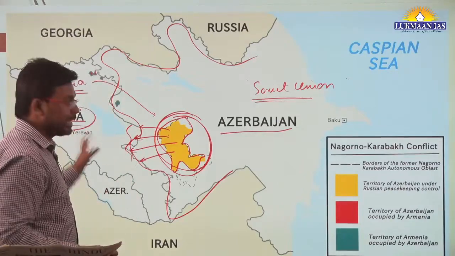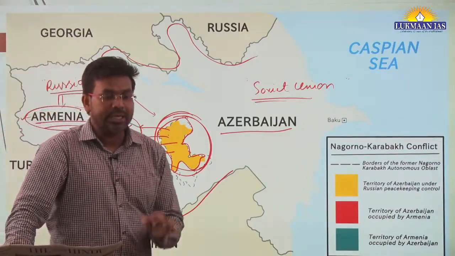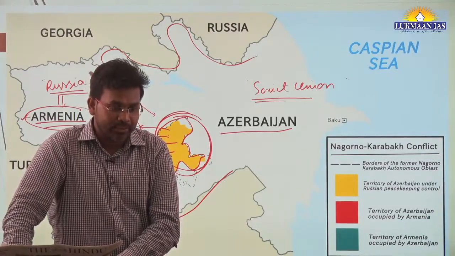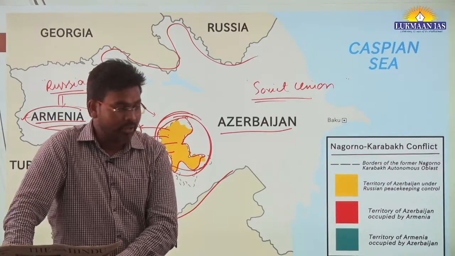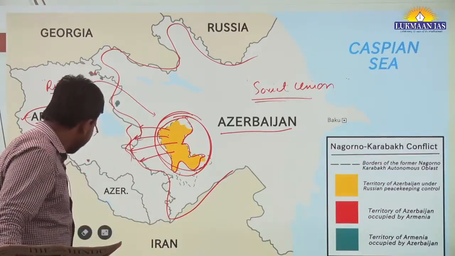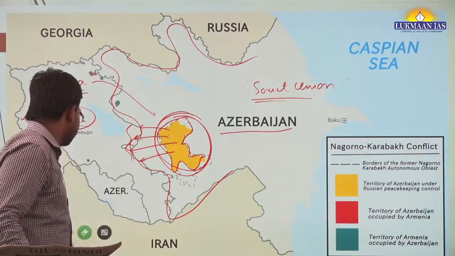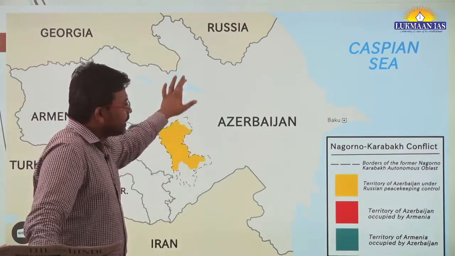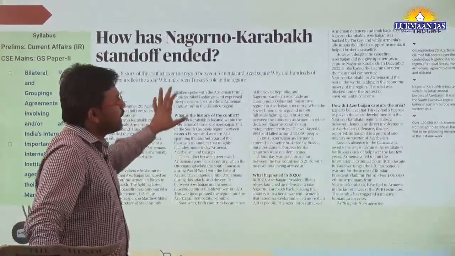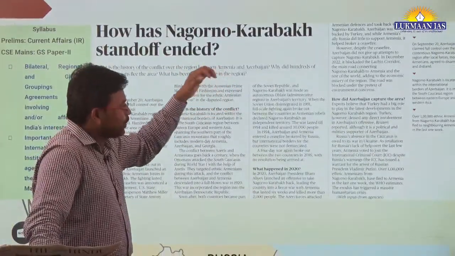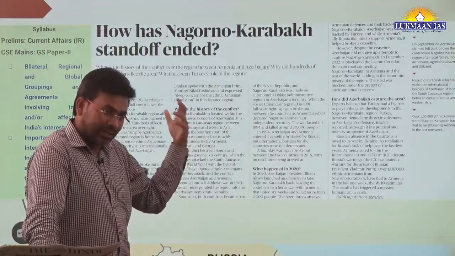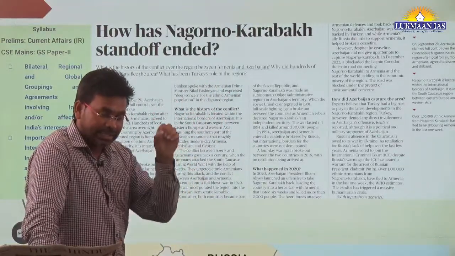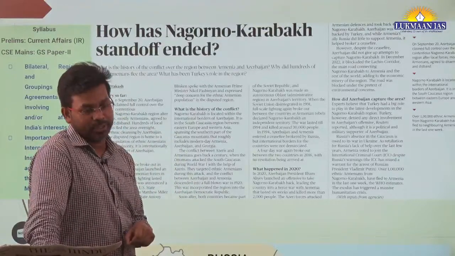Now, the Armenian government has decided to join the International Criminal Court. But the International Criminal Court has already issued an arrest warrant against Vladimir Putin, the Russian president. So if he visits any country that is a member of the International Criminal Court, that country has the responsibility of arresting Vladimir Putin.